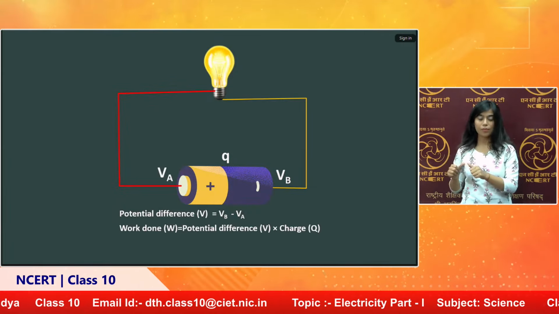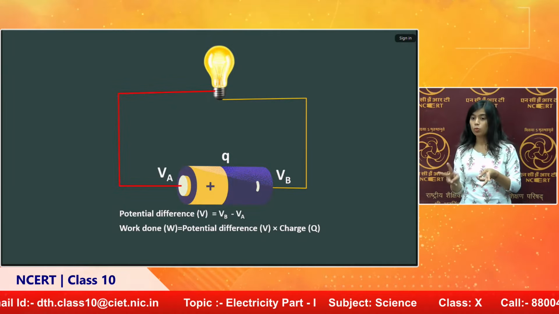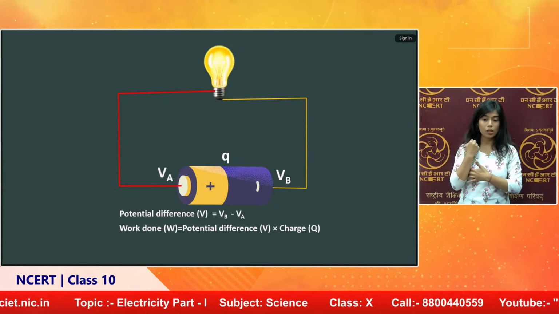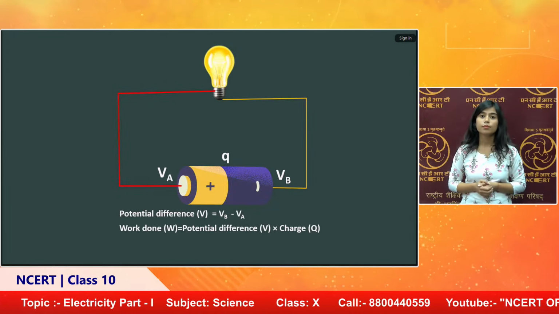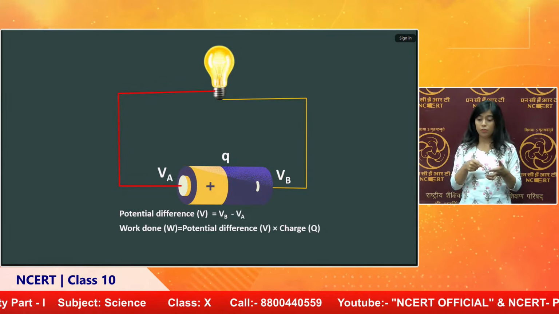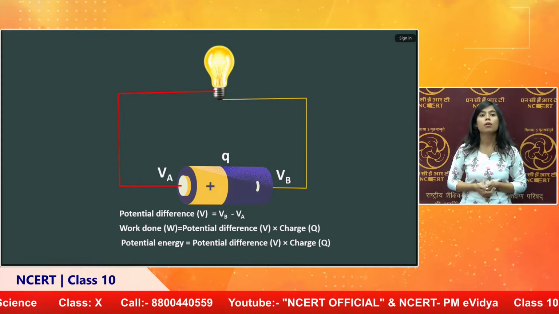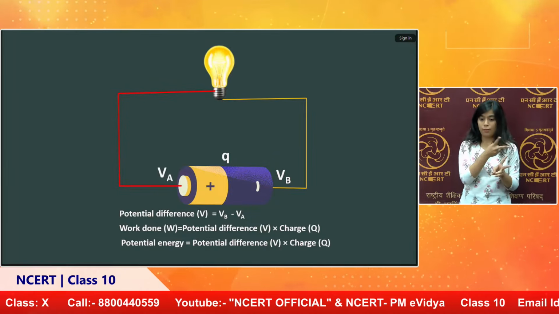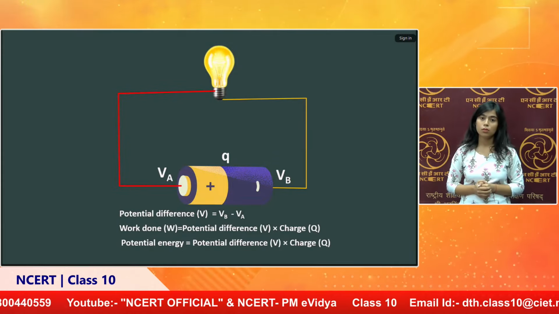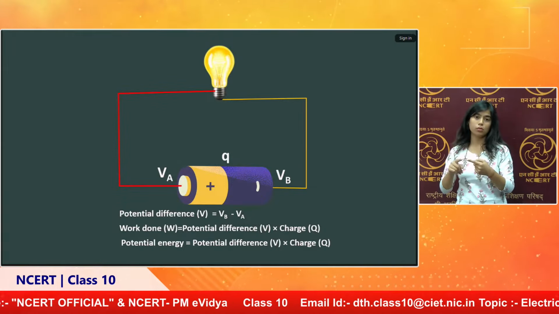Work done is potential difference into charge. So if any source has some charge and it has a potential difference, then that potential difference into charge will be the work done. This work done is stored as energy, which I already explained. Therefore, the potential energy is potential difference into charge. So if you want to find the potential energy in a circuit, you have to multiply the charge with the potential difference across that source.